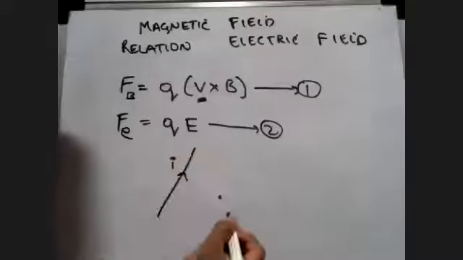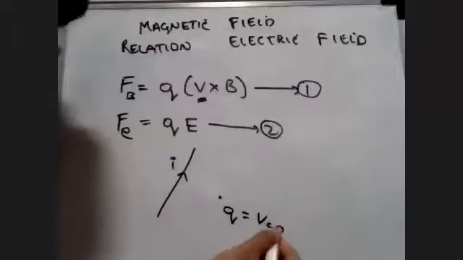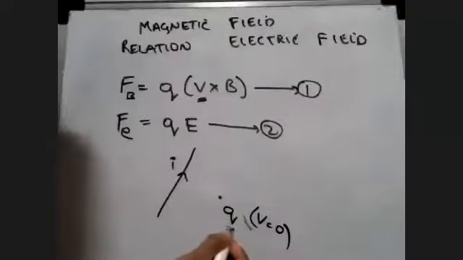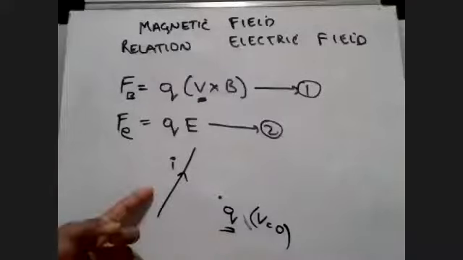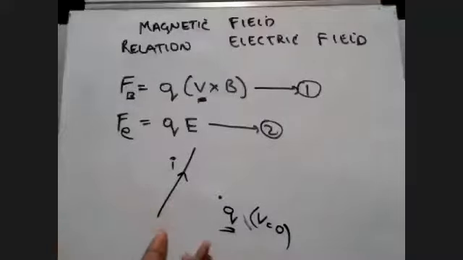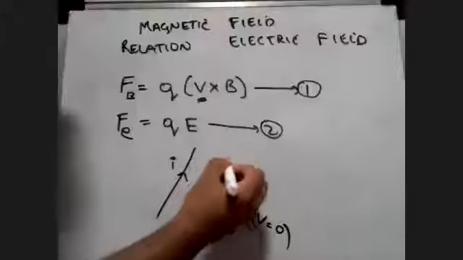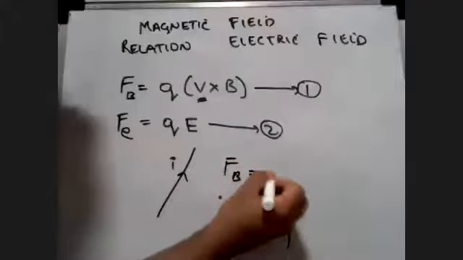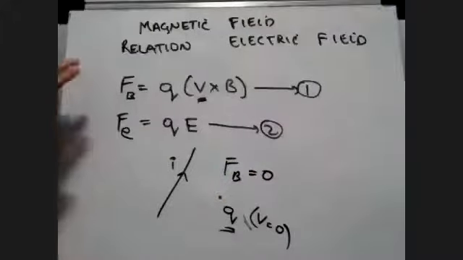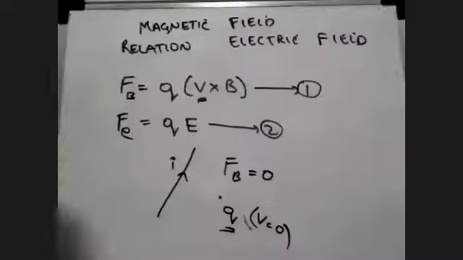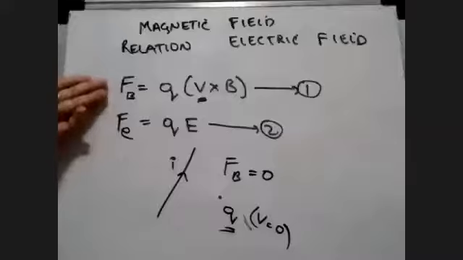If you bring a charge over here and it has zero velocity, then the force experienced by this charge due to the magnetic field of this conductor is zero. So we know that the magnetic force FB is dependent on what?